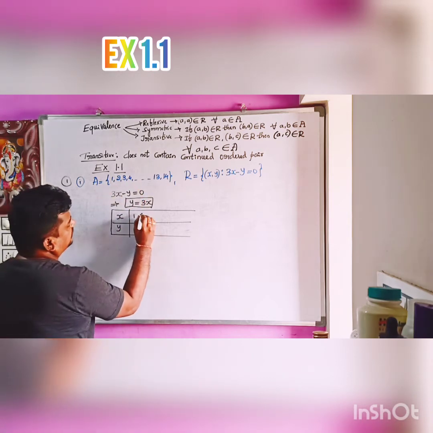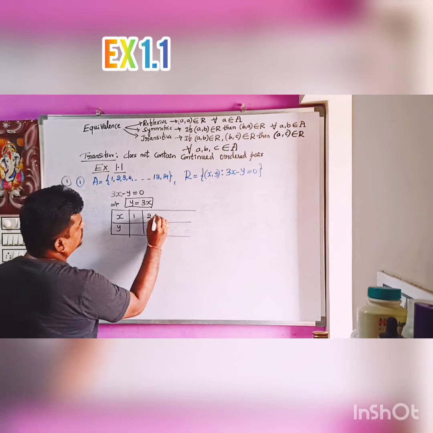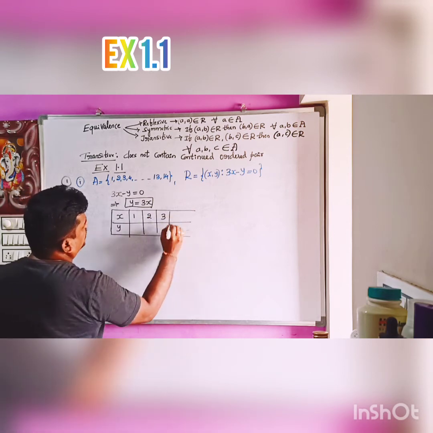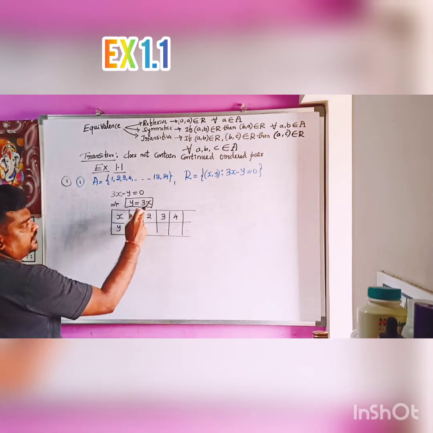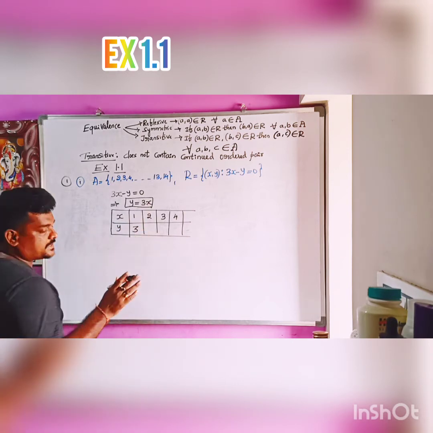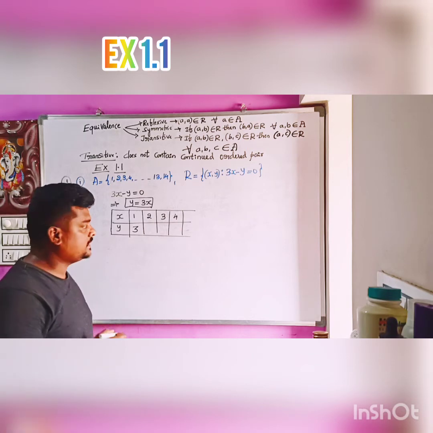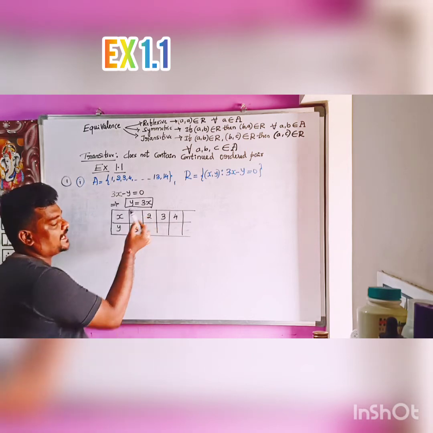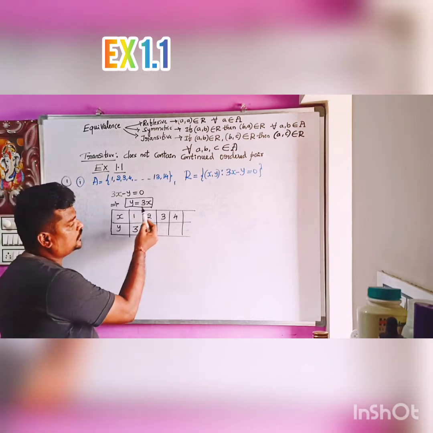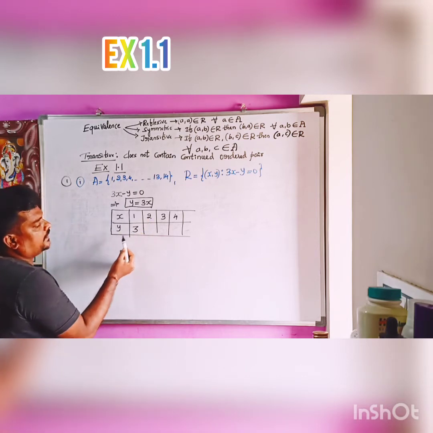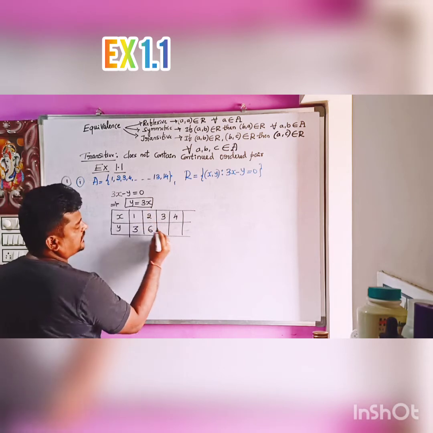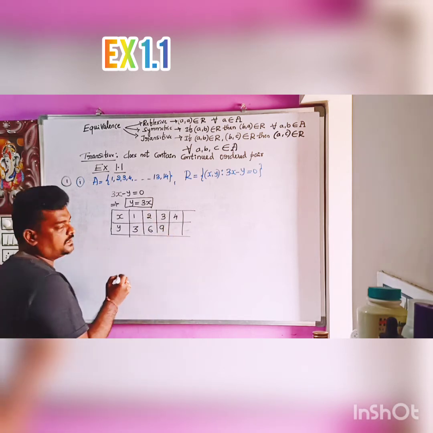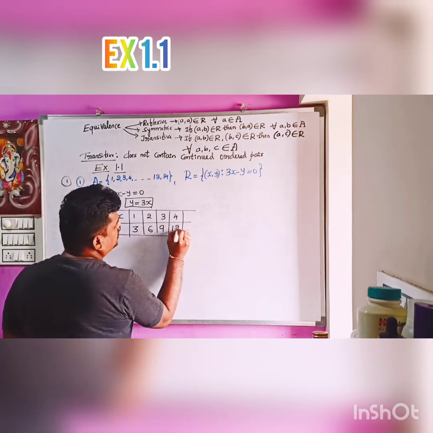If x is 1, if x is 2, if x is 3, x is 4, like this we can take. If x is 1, 3 into 1, it is 3. The corresponding value of y, because y is related as 3x, y equal to 3x. So x is 1, y is 3; x is 2, y is 6; x is 3, y is 9; x is 4, y is 12.